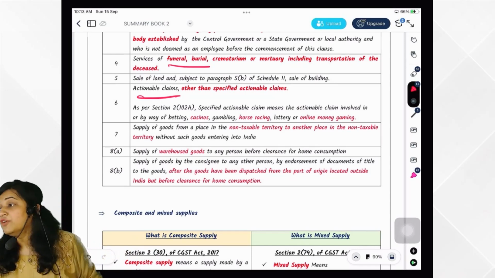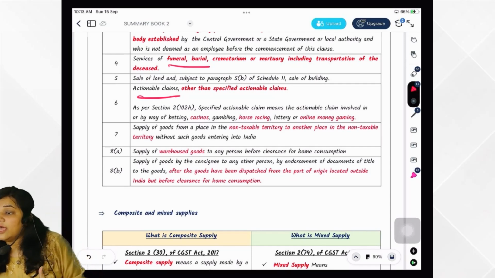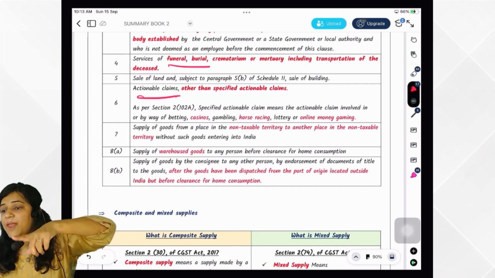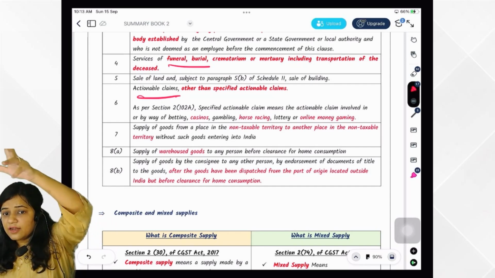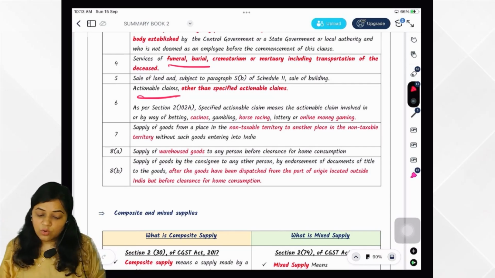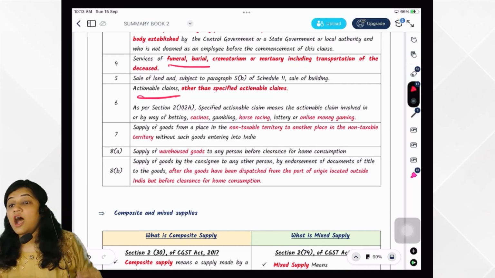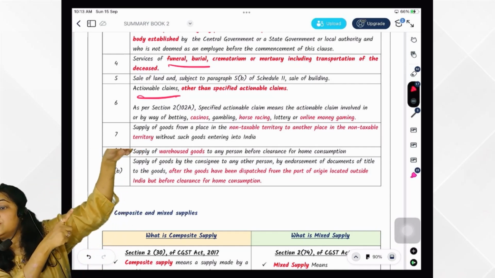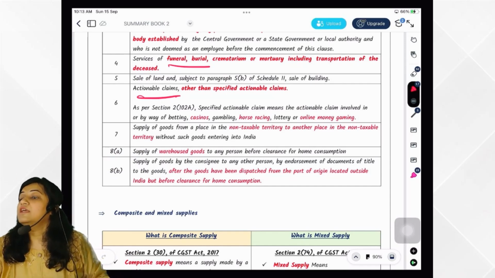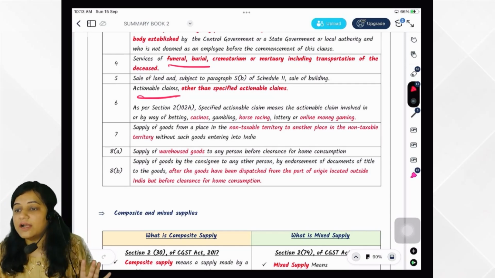Then supply of warehouse goods. Goods are kept in warehouse. Okay. And before clearance for home consumption, if I am supplying it to anyone, is this supply? No. Are you able to get it? Yes. And then last, supply of goods by consignee to any other person by transfer of document of titles or otherwise after the goods have dispatched from a port of origin outside India, but before clearance for home consumption. This span, is this to be regarded as supply? No, ma'am. It will not be regarded as supply.